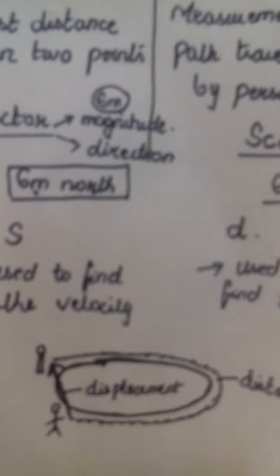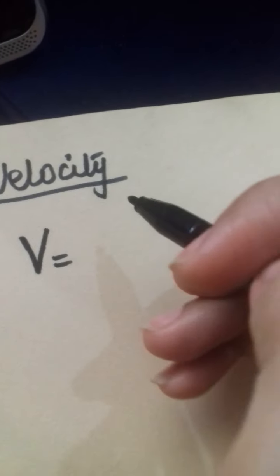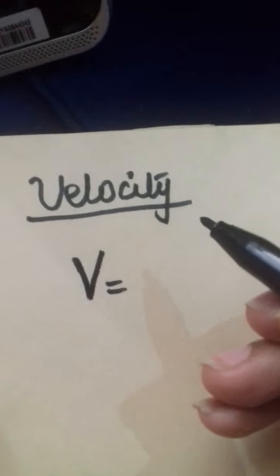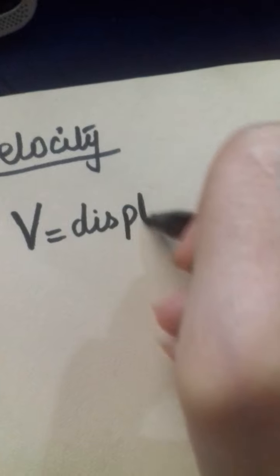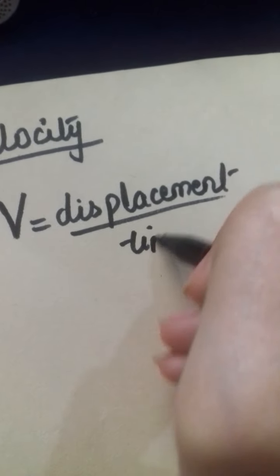Okay, now we will move towards velocity. What is velocity, what is speed, and what is acceleration? Velocity can be found from the displacement. Velocity is denoted by the letter v, and it is basically the rate of change of displacement of a body. So we will find the velocity by dividing the displacement by time.